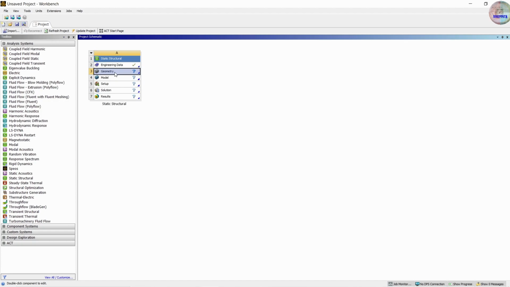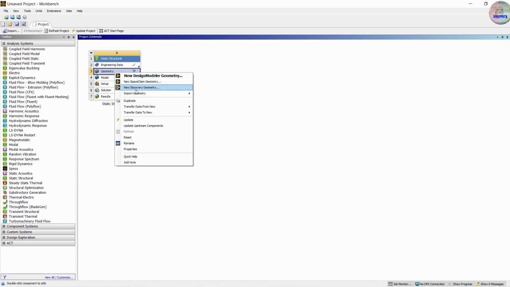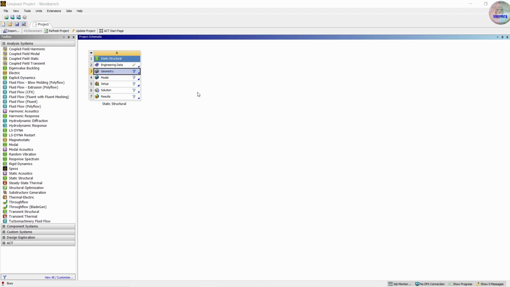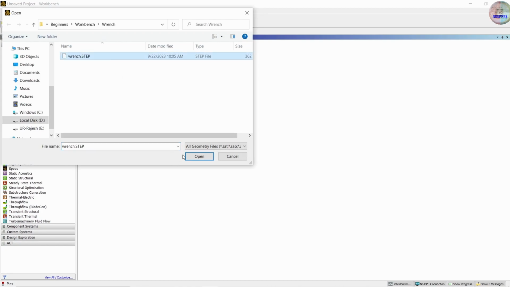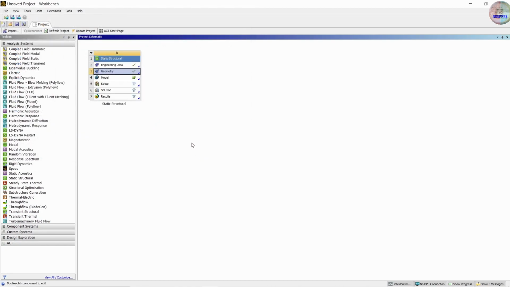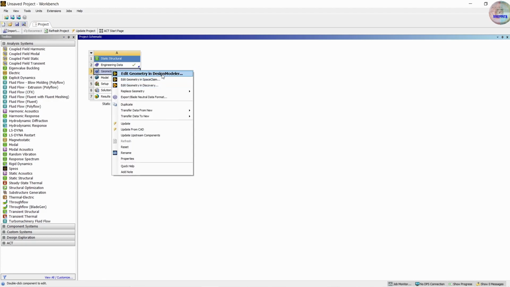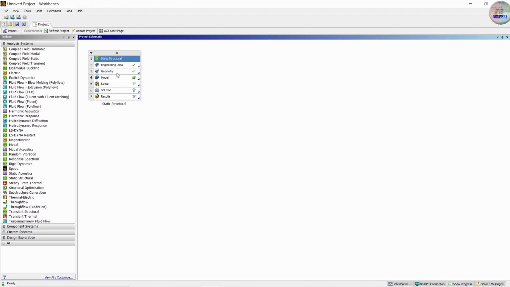Then input the geometry that we just saved, that step file of the range. You can edit the geometry in Design Modeler if you want, but we already designed it in SolidWorks, so we don't need to. Then go to Model.